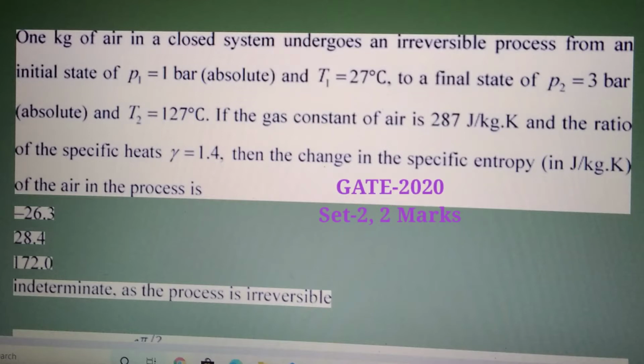Today we will solve question number 34. The question is: 1 kilogram of air in a closed system undergoes an irreversible process from an initial state of P1 equal to 1 bar, which is an absolute pressure, and T1 is 27 degrees centigrade, to a final state of P2 equal to 3 bar, which is also an absolute pressure, and T2 equal to 127 degrees centigrade. If the gas constant of air is 287 joule per kg Kelvin and gamma is equal to 1.4, we have to calculate the change in the specific entropy of the air in the process.